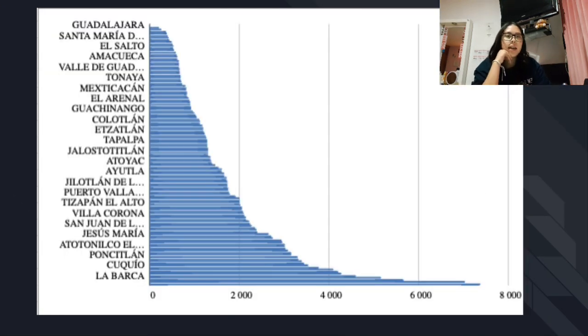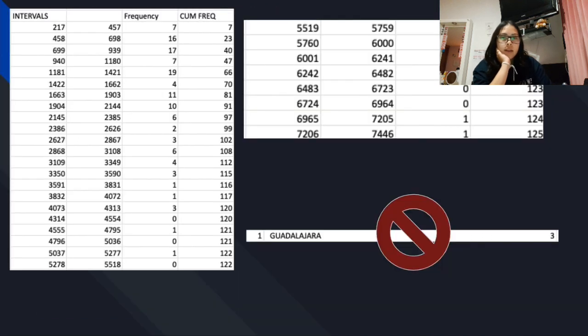Okay, so then I got the graphing here from all the states, and this is where I grouped the data. I started making intervals of 247 between each one. Here are the intervals of all of them, the 125, and then I put the frequency of all of them, and then the cumulative frequency, until I got 125.